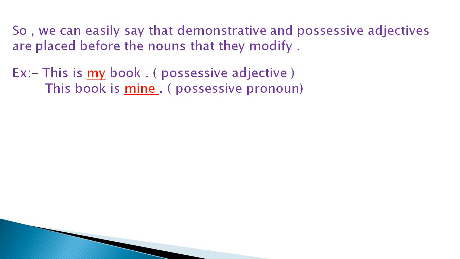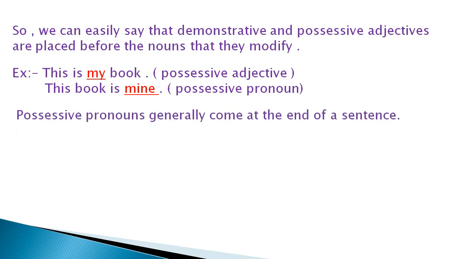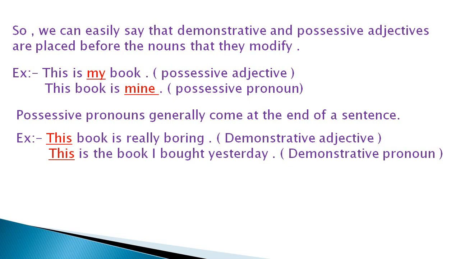And in the possessive pronoun you will see the example, this book is mine. So possessive pronouns generally come at the end of a sentence. Second example, this book is really boring. So this word is demonstrating the book. So it is the example of demonstrative adjective. And in the second sentence you will get, this is the book I bought yesterday. So here in this sentence, this is used as the demonstrative pronoun.